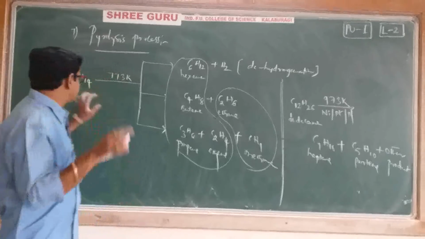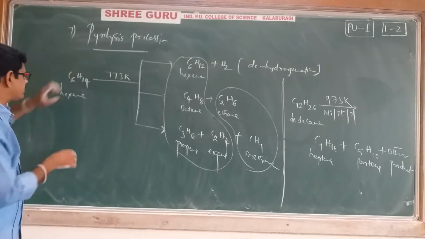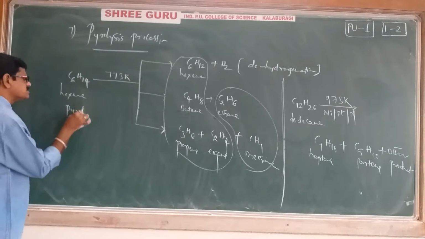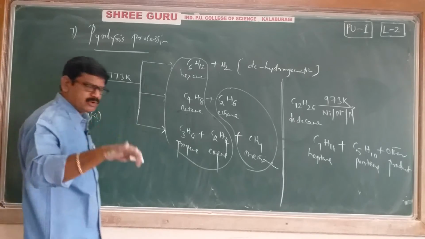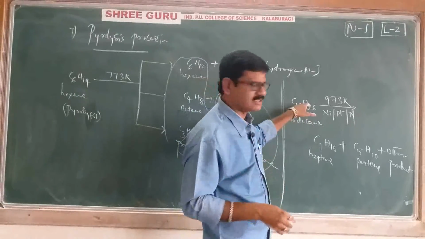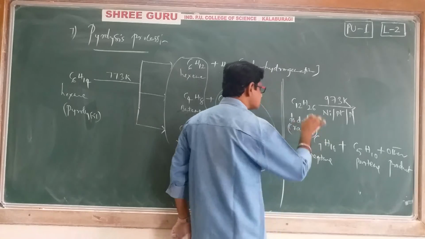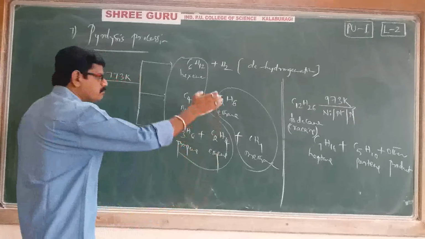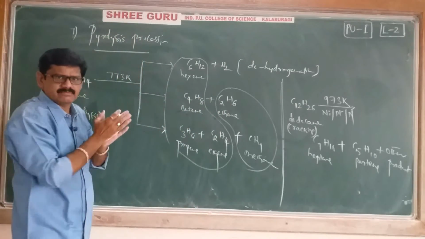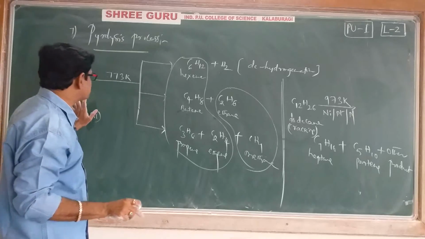Remember, when we are not using any catalyst, that particular process we call pyrolysis. And when we are using a catalyst, that process is called cracking. Of course, cracking and pyrolysis are both the same; the minute difference is that in pyrolysis we are not using any catalyst.